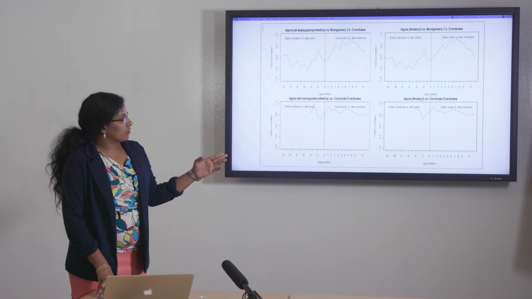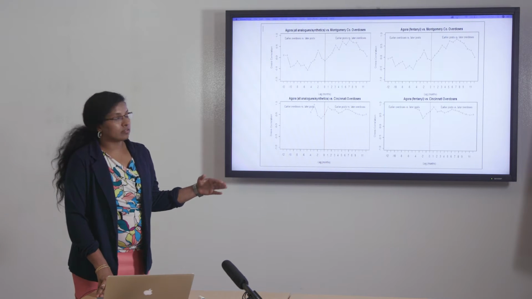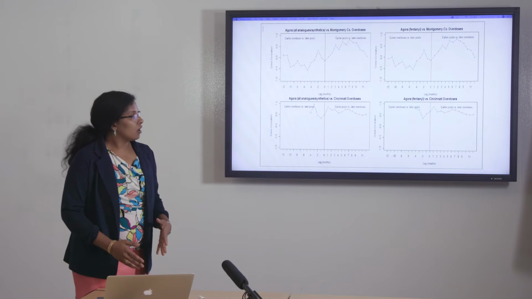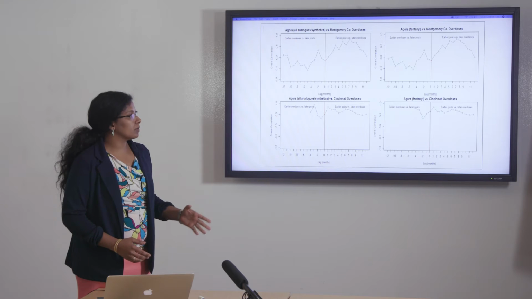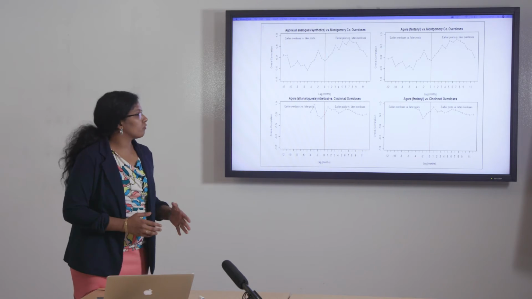While in Agora fentanyl versus Cincinnati overdoses, as Cincinnati data is much newer, you see the correlation very high just after 1 month, because already the products of Agora market flooded the communities, different communities, and people don't directly buy the products from Agora market. They approach some dealers, and dealers purchase products from the darknet places. So that is the hierarchy.